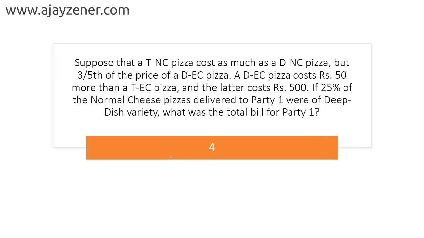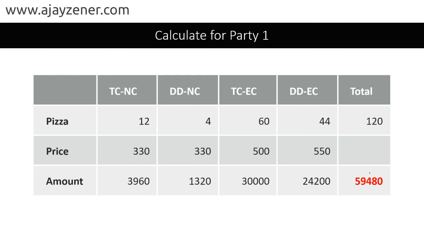Now see, the fourth question here is exactly same kind of question. The difference here is that it is a price is also involved in this. I'm not going to do this question for you because I want you to try and do this, but I'm going to give you the solution. The answer should come as 59480. So calculate it for party 1 the way we did for the previous question. Only thing is you'll add the price and then tally the price to the total, right? So I hope you understood the question. It was a question related to proportions. Easy one. I'm sure you'll be able to do such questions in future. Very, very popular question. So make sure that proportions concept is right there at place. Thank you.